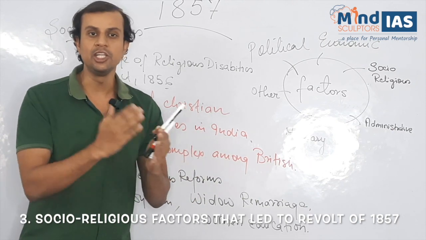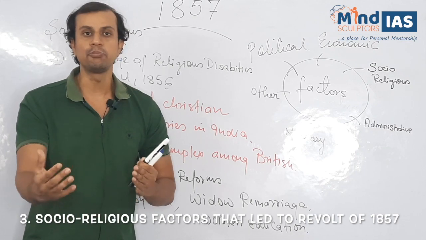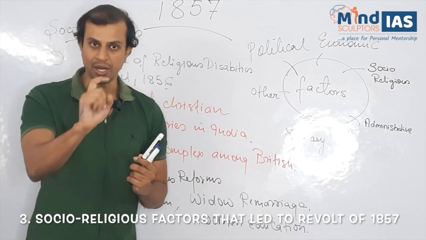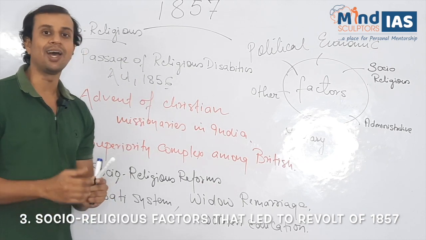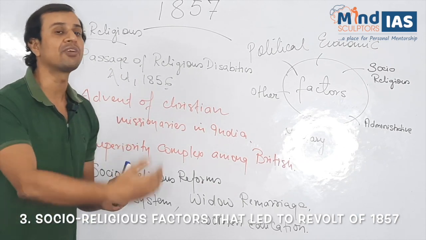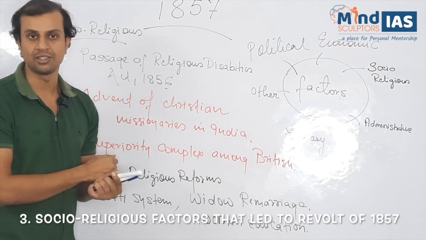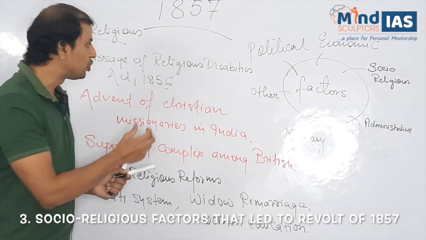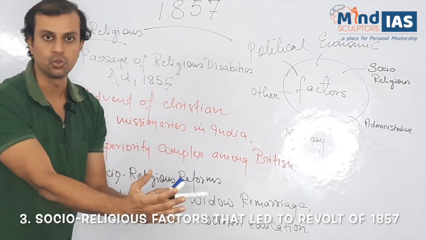It allowed Hindus, Muslims as well as Sikhs to occupy higher positions in the government. But there was a catch. This act also allowed Hindus who had converted to Christianity to inherit their father's property. So this was against the religious nature of the Hindus.